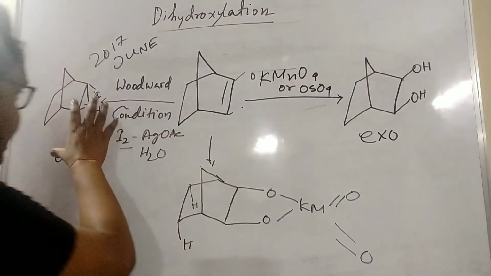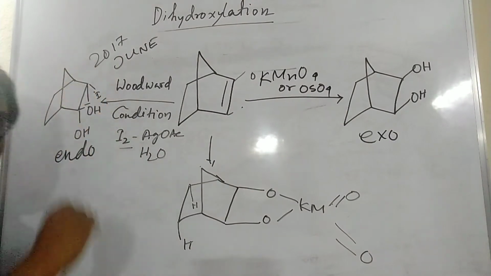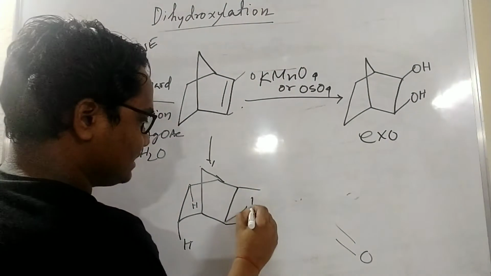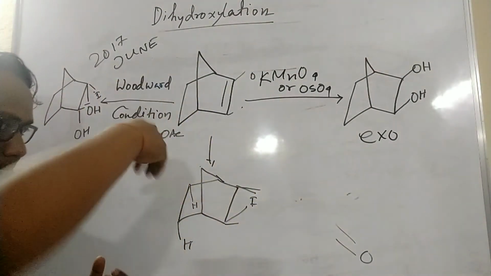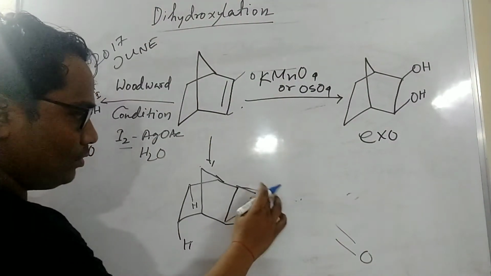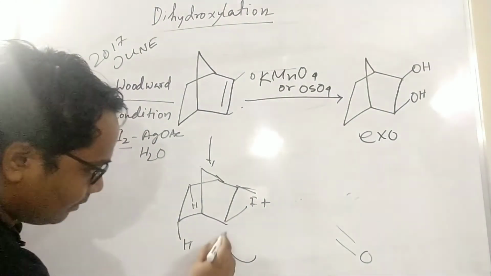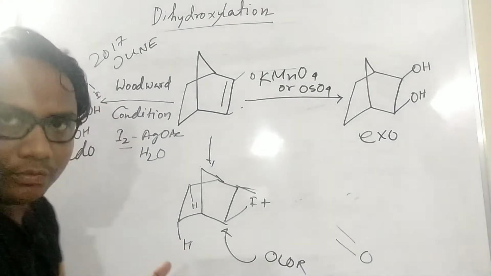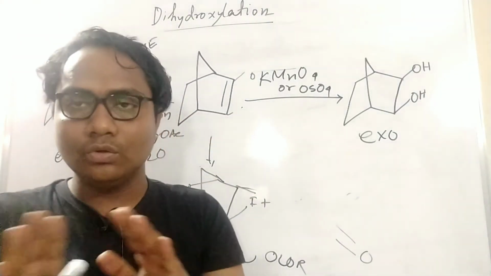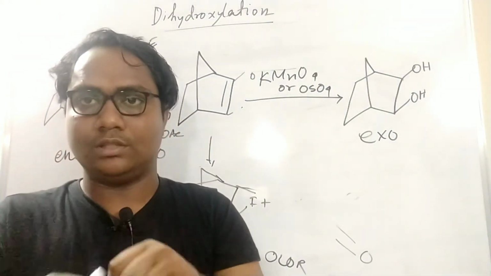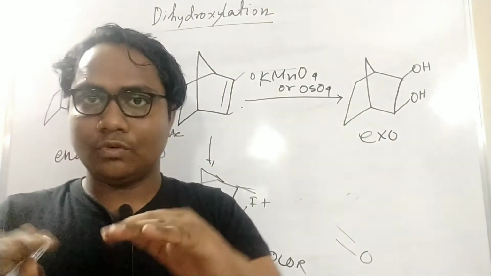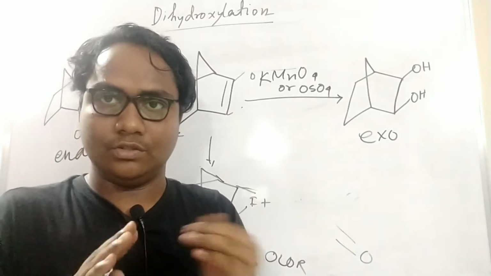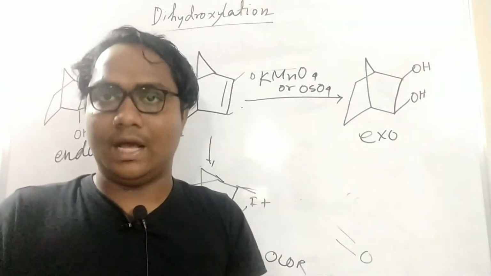But in the presence of this, an iodinium ion will form. This cyclopropane iodinium ion, here I will write, so the iodinium ion is up. If it is up, then the nucleophile will come from down. So that's why it becomes down. Understood? So these are two different reagents used for different orientations of dihydroxylation. This came in 2017 June. This type of reagent question they will ask every time.